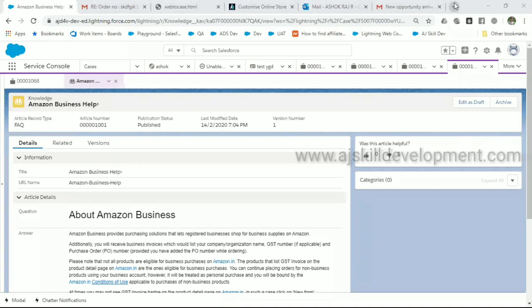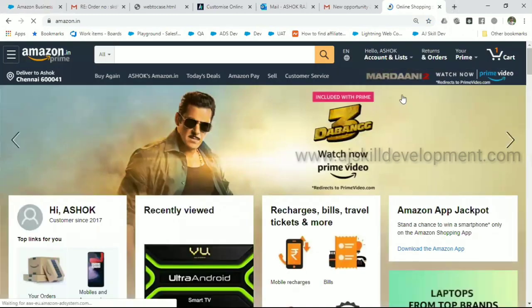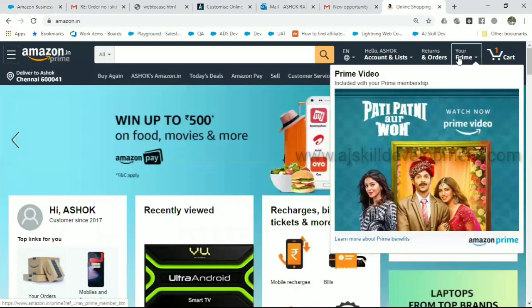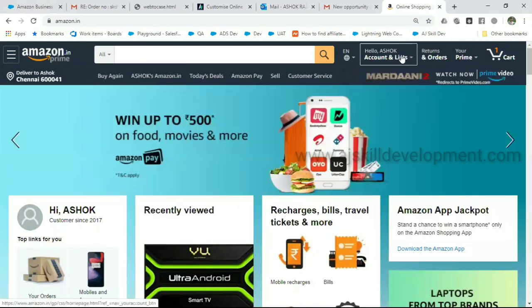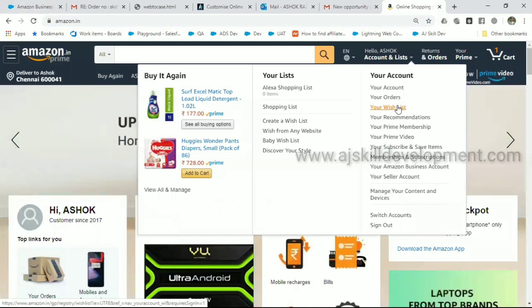Before that, let me get from Amazon. Even you can utilize this knowledge article. You can put it on your website, from your Salesforce to website. By using Communities, you can do that. When you attend the community session, you will come to know how we can do these things.